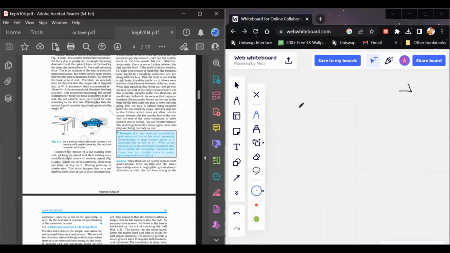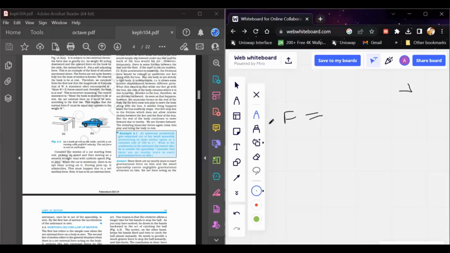The second law of motion mathematically relates the force acting on a body with the velocity of the body. It states that the force acting on a body is directly proportional to the rate of change of velocity.